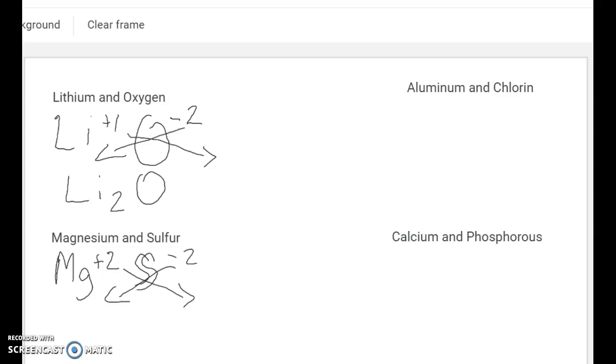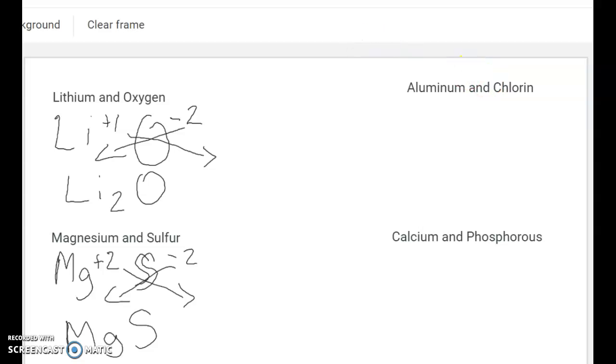Okay, and it's 2 to 2. And because it's an ionic compound, you're looking at the ratio, you're not looking at the total number. So we know for every one magnesium ion, you're going to have one sulfur ion. So you're going to go magnesium, sulfur. Okay, magnesium sulfide, lithium oxide. How about aluminum chloride?